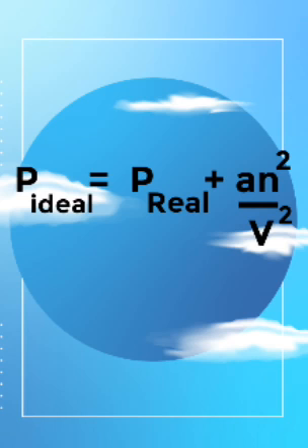If the first assumption was correct, that is, the volume of the gas molecules is negligible compared to the volume of the empty space, it means thus pressure of an ideal gas is equal to pressure of the real gas plus an squared by V squared, where a is a constant.